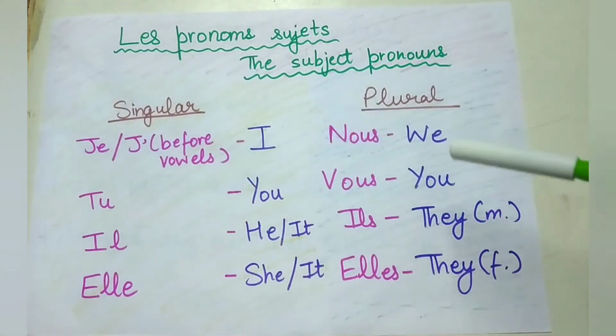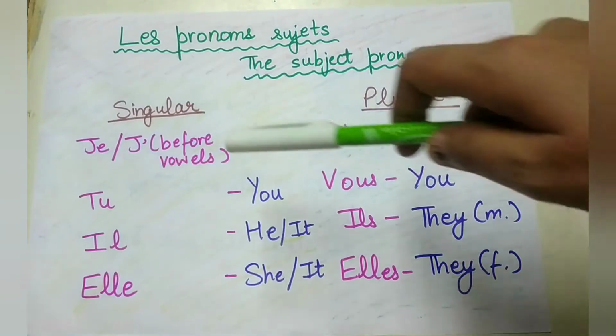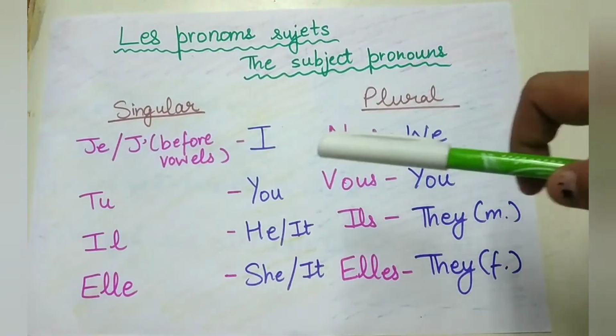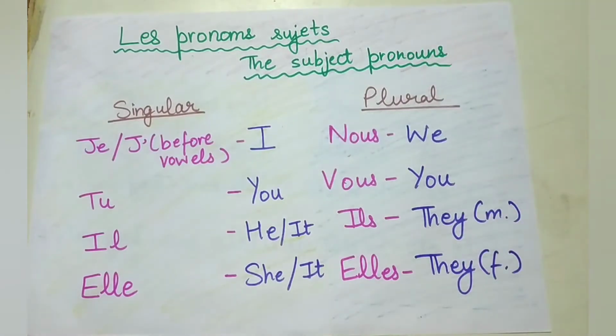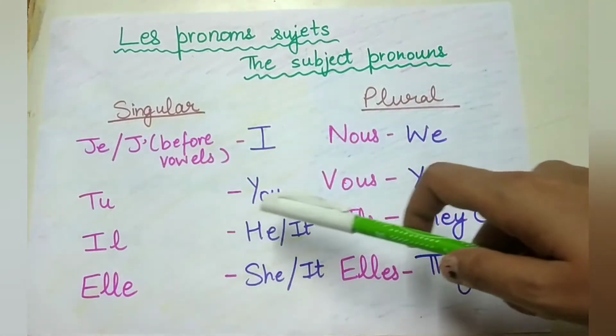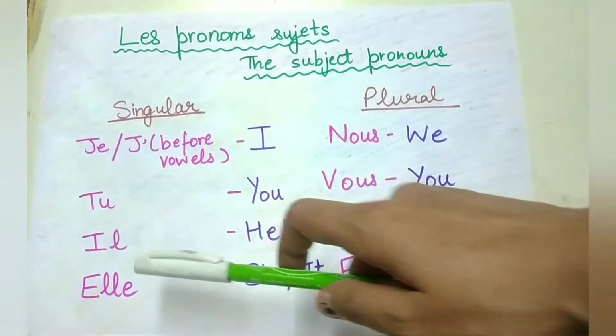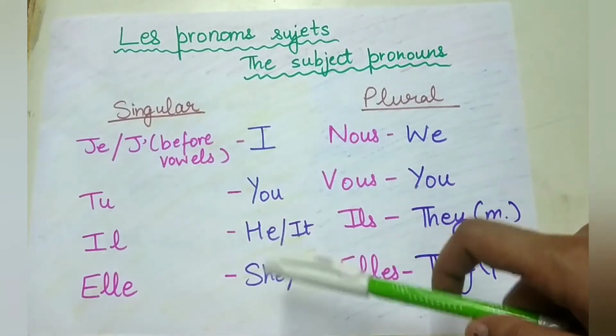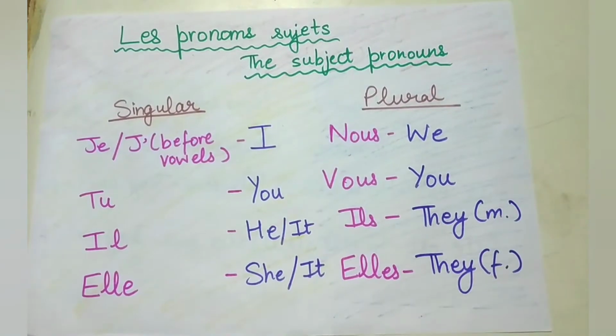So let's start with the first one, je. And if the next word is beginning with a vowel, then we'll use this apostrophe. We'll remove the E and we'll add an apostrophe. And je means I. Then we have tu, which means you. Il, he or it. And elle means she or it.